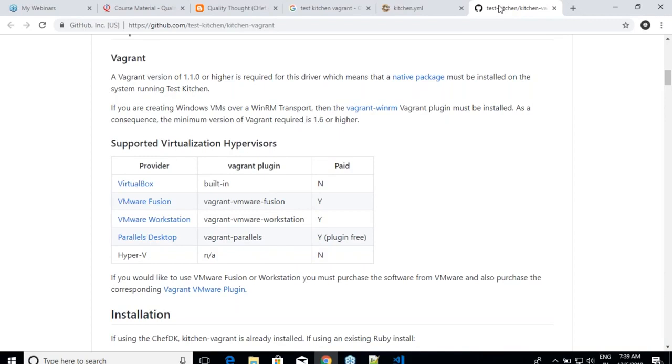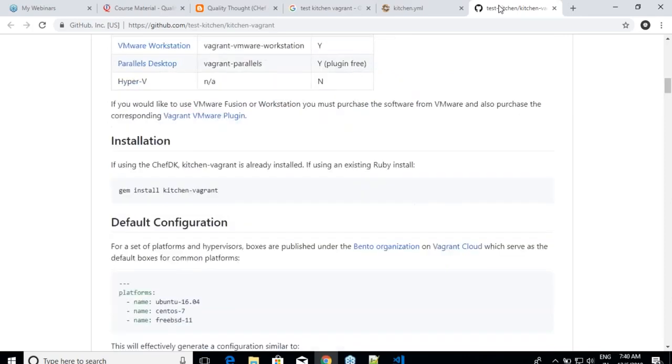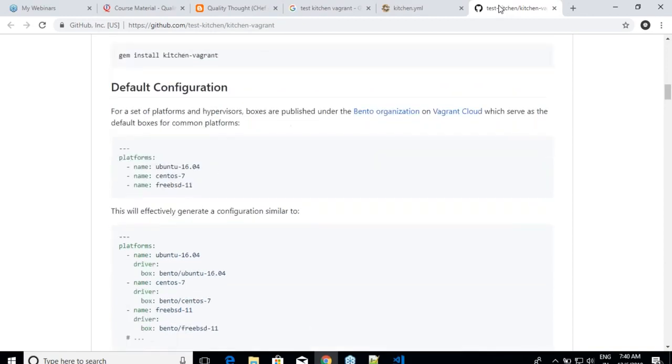Right. And installation, we don't need to install it because when you install ChefDK, this is already installed. If you have not installed ChefDK and if you want to make this run, then you have to do that stuff. So for us, that stuff is not required. Okay. Now, if you come over here, are you seeing the platforms? So you are seeing platforms Ubuntu 16.04 and CentOS and FreeBSD. Okay. So what are these things? These are the operating systems which you want to run your stuff on.